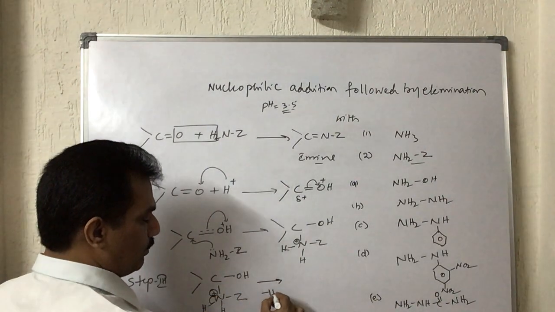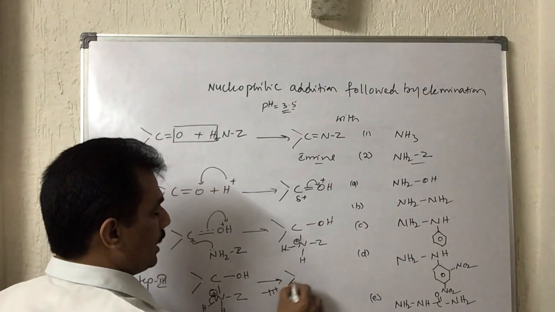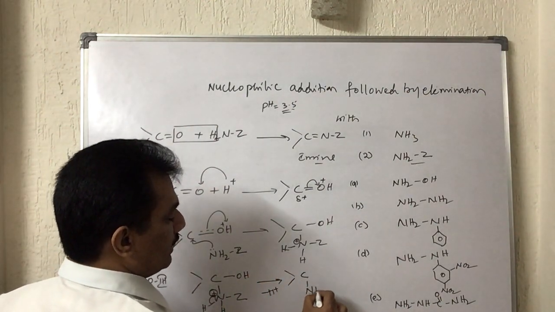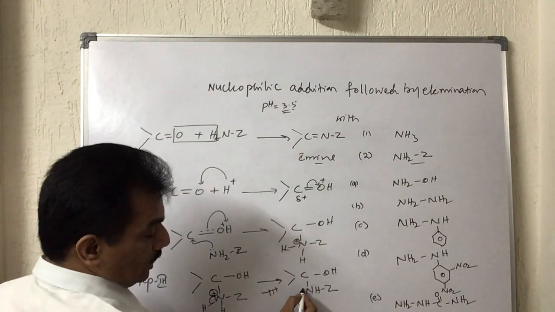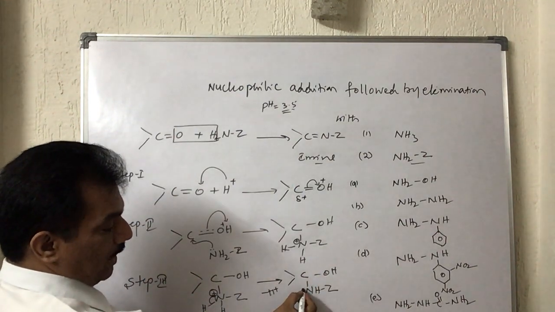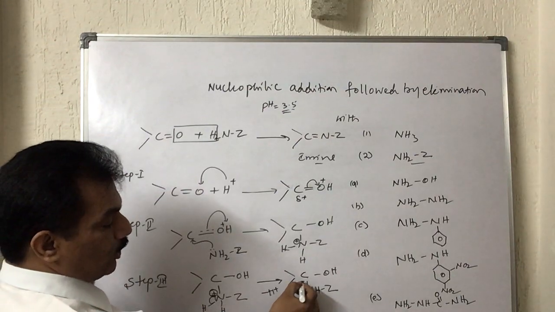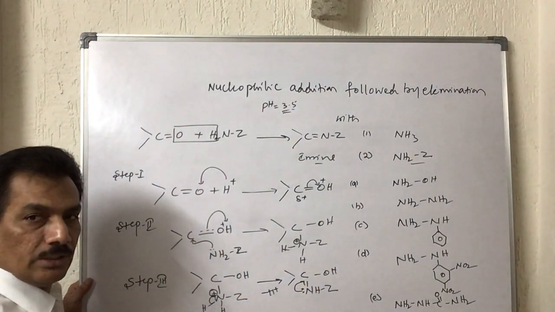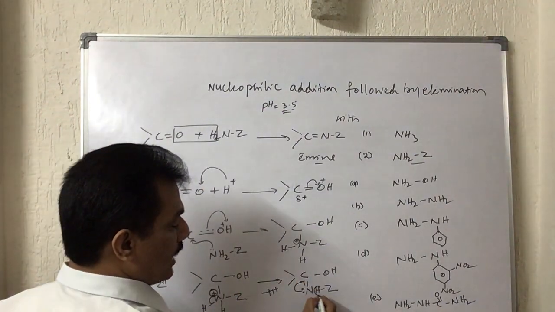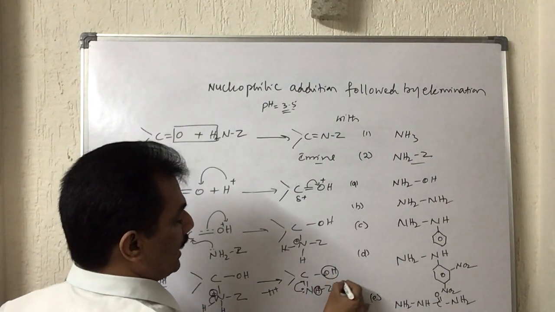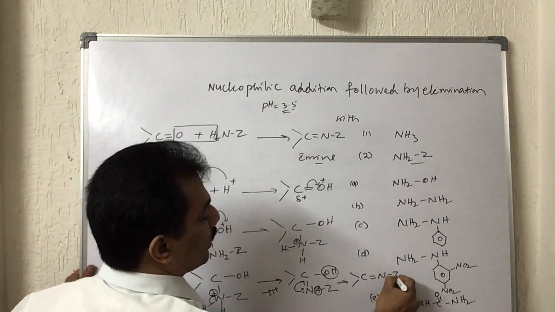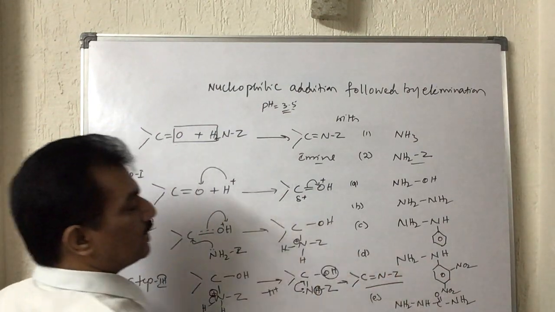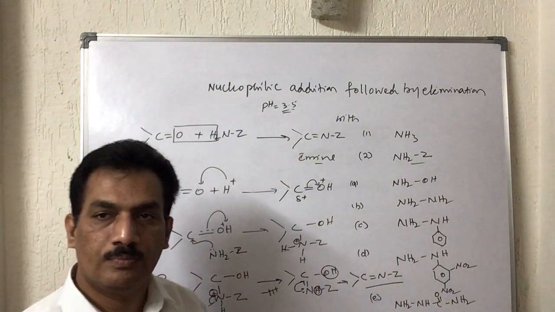After H plus leaves, it forms a compound like this, NH, Z, OH, but still it has a lone pair. Now this lone pair will be contributed for the double bond, and in due course this hydrogen and this OH will eliminate, and it is now giving this type of product. This is the stable product that can form.